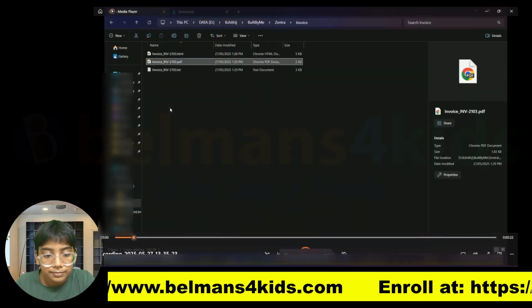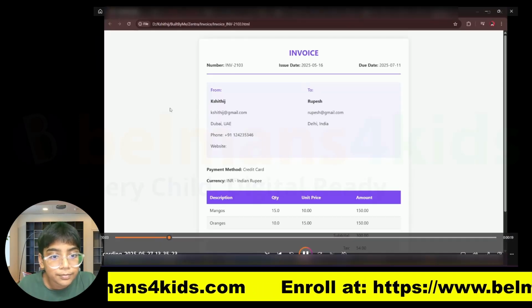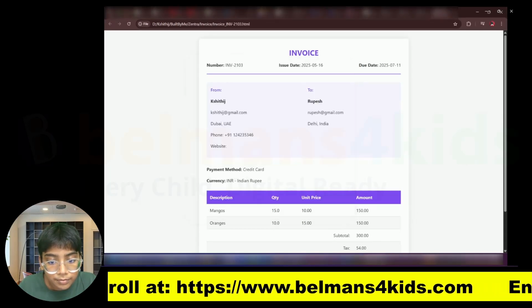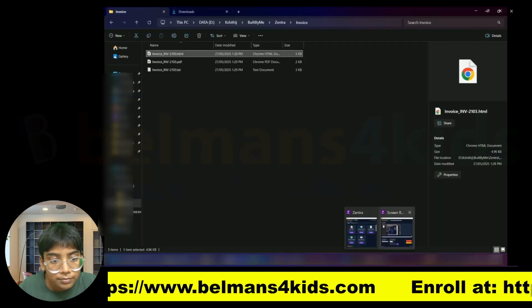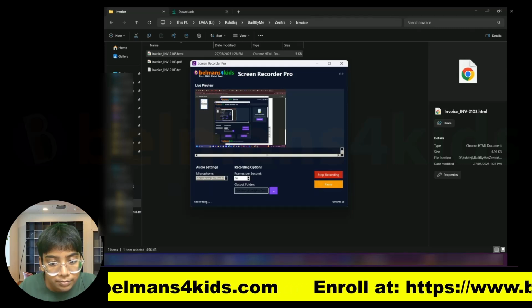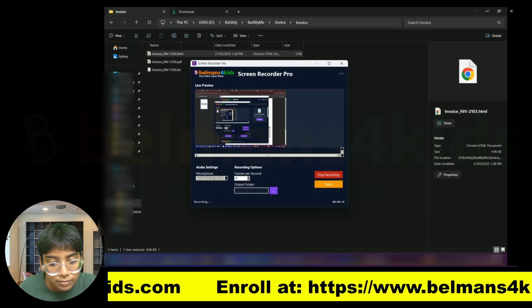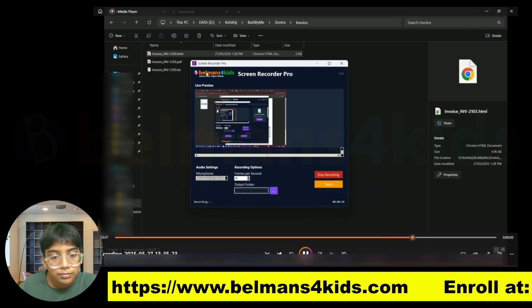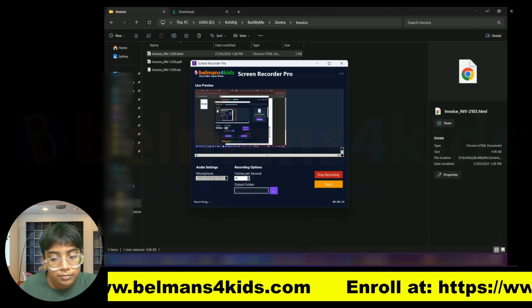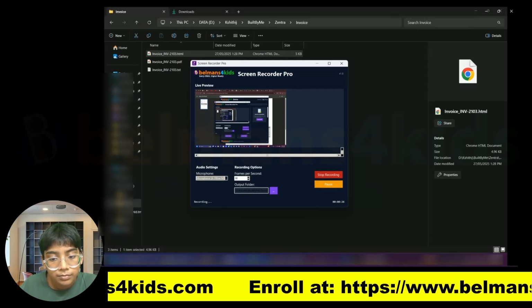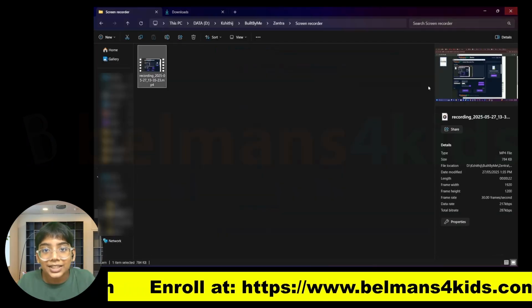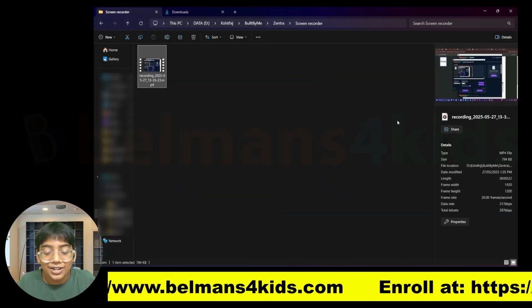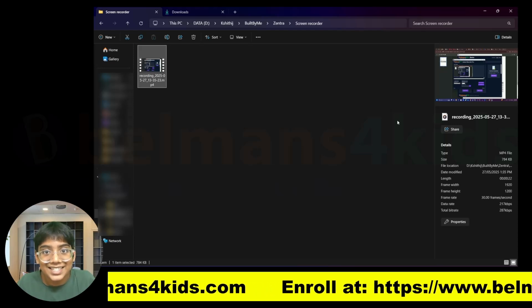Start recording button, and let me just go around a little bit, see a file explorer, maybe open this HTML just to see it. And now I can go back to the screen recorder and I can even pause it. Let me resume yet again and let me do a little bit more stuff. And now to stop it, I can just go to the screen recorder and press stop, and you can see it has recorded my voice along with what was recorded on screen. That is really nice, right?